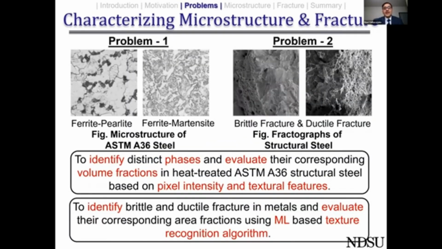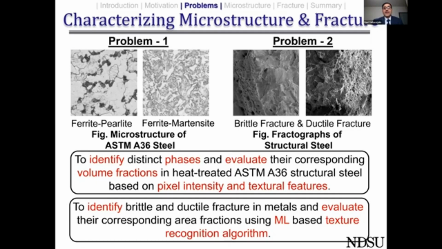So in this particular talk, I would like to focus on two specific problems. The first problem is about characterizing the microstructure. And the second problem is about characterizing a fracture surface. To the left, you have two types of microstructures. One is the ferrite pearlite microstructure, and the other one is the ferrite martensite microstructure. Both of those microstructures are possible in structural steels depending upon the thermomechanical route to which the steel has been subjected. And in problem 2, towards your right, you can see two fractographs.